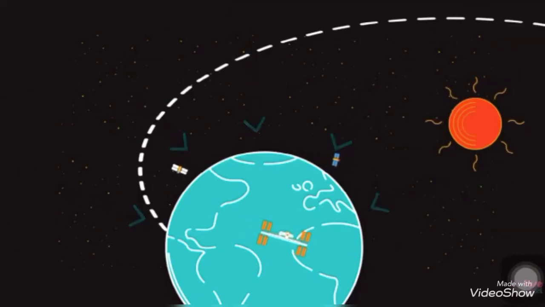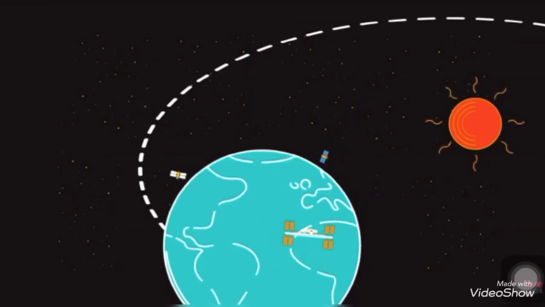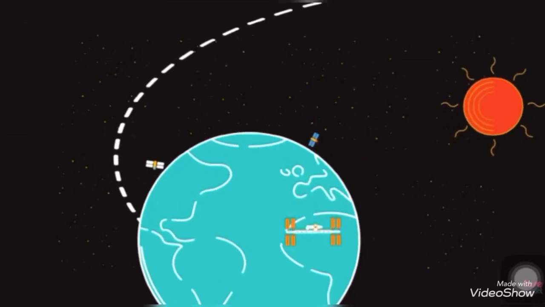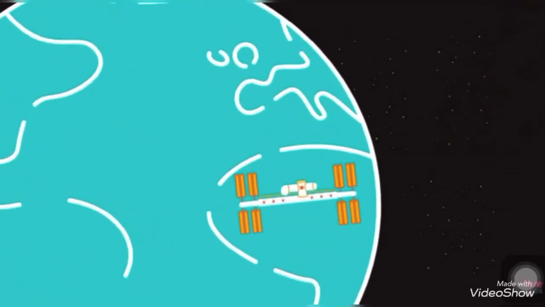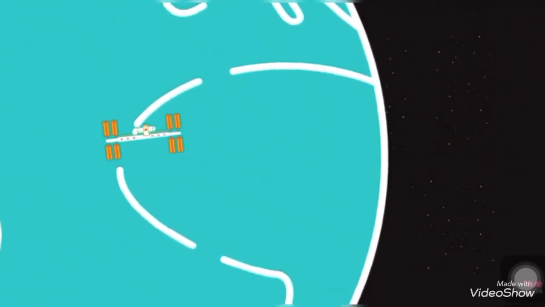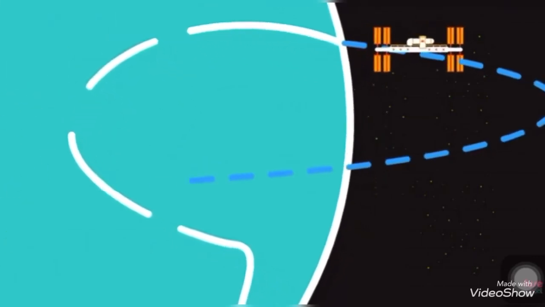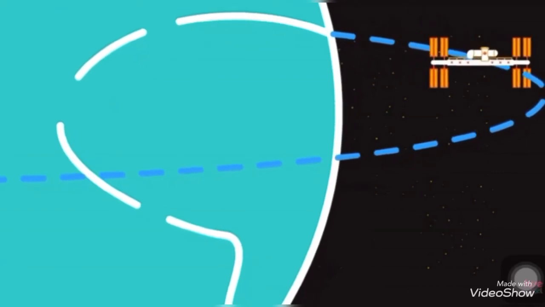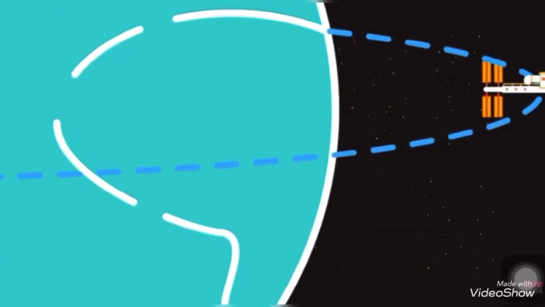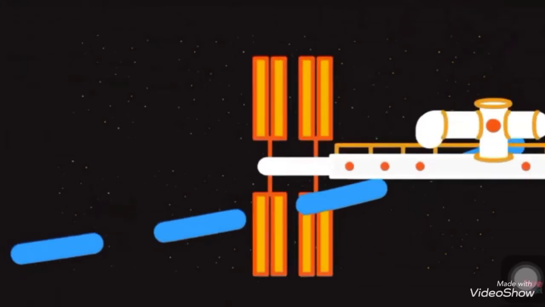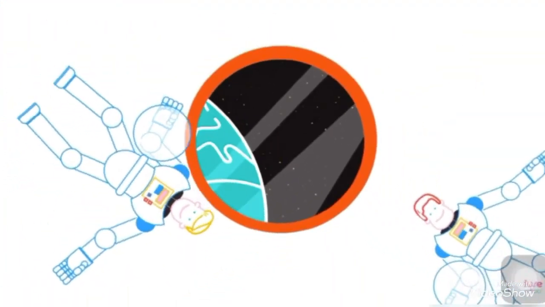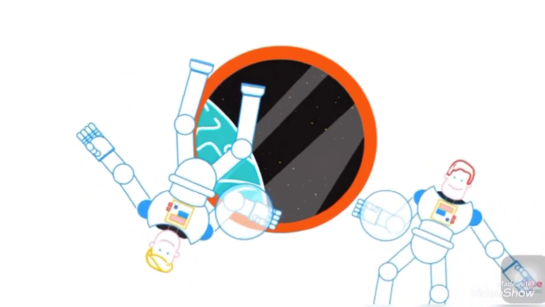The free fall: the gravitational force between Earth and the space station keeps all objects in Earth orbit. If the space station were not moving, it would fall straight toward the center of the Earth. In orbit, it's constantly in free fall and constantly moving around in its orbit. All people and objects in the space station are falling together. They are weightless, because of the absence of air resistance.